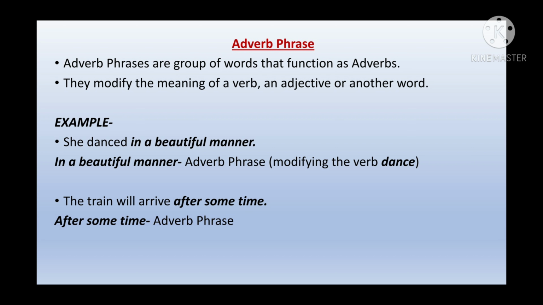Let's take an example. She danced in a beautiful manner. Now here, in a beautiful manner, there are a few words joined together and they are acting as an adverb. So that's why in a beautiful manner will be called an adverb phrase. If it was written here, she danced beautifully, then beautifully is only an adverb. But if I elaborate it, she danced in a beautiful manner. Now there are a few more words together, right? So this will be my adverb phrase. And it is modifying the verb dance.